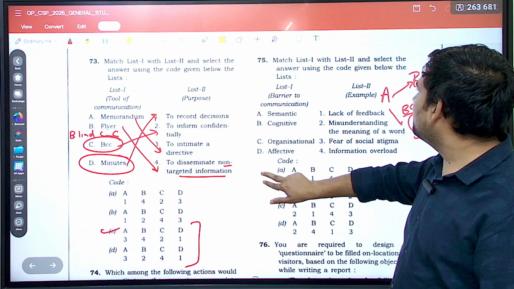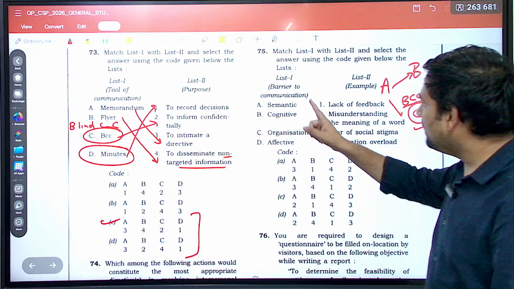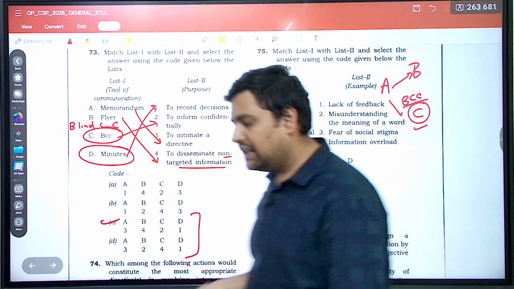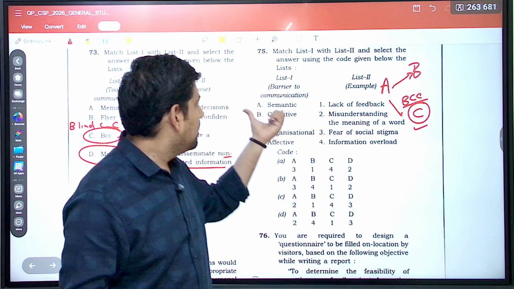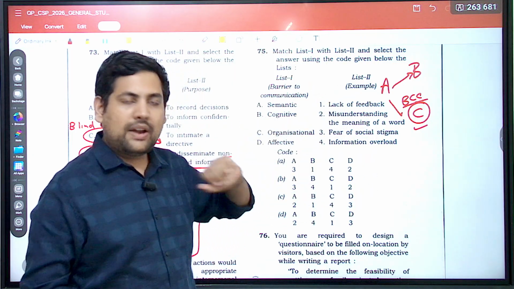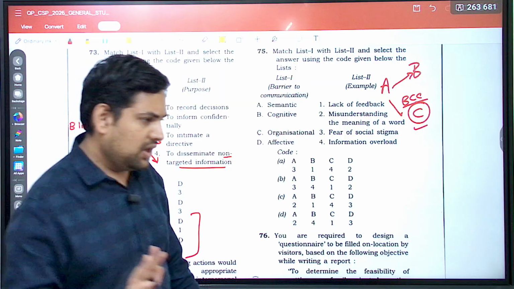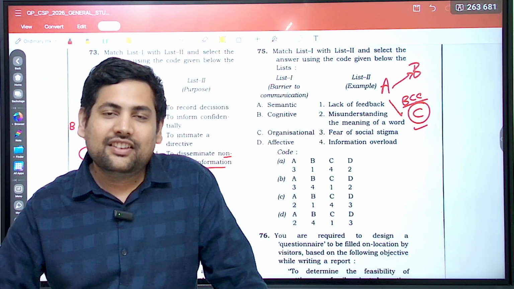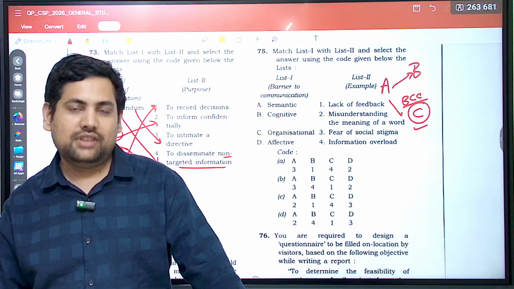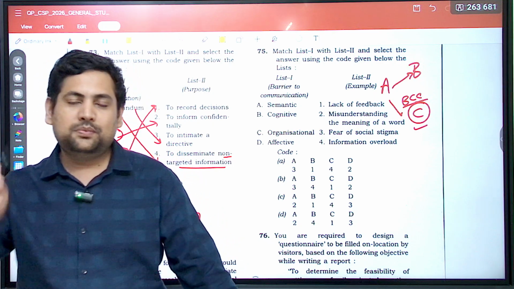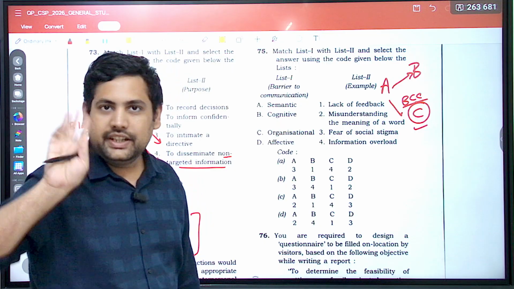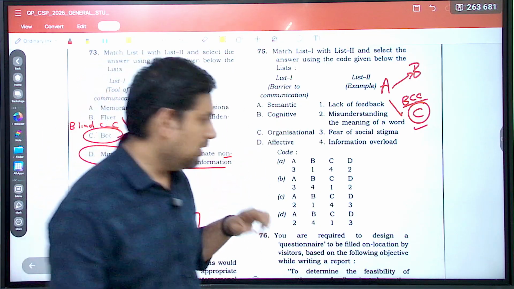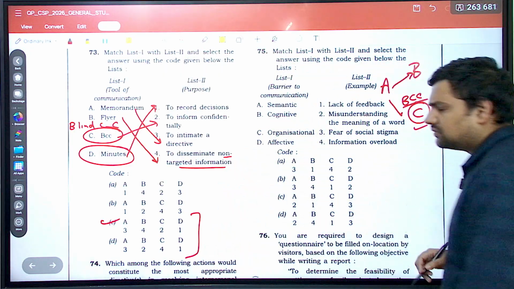Yeah, let's see this one. So this is about barriers to communication and examples of this. What are the different barriers to communication, and you have to match them with their examples. Now, if you have done something in ethics, if somebody had prepared ethics before prelims, it was very helpful. 3-4 questions of ethics were there, direct case studies. These words also you study in ethics. Okay, now let's see them.